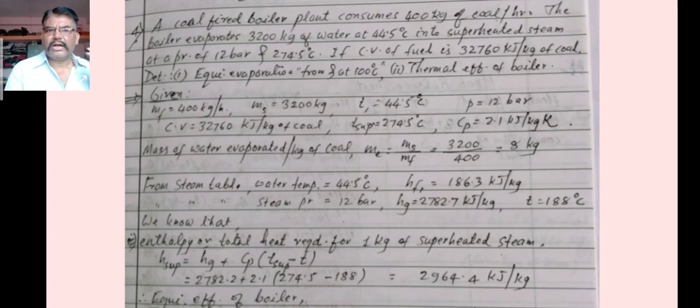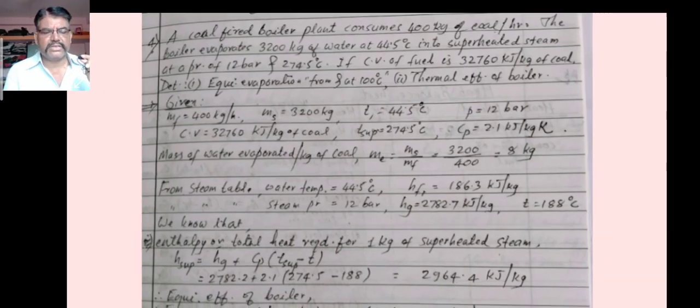This is the coal fired boiler numerical. Determine the equivalent evaporation and the thermal efficiency.